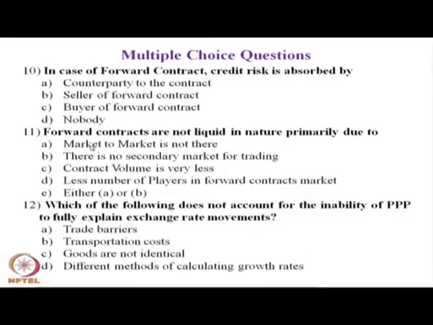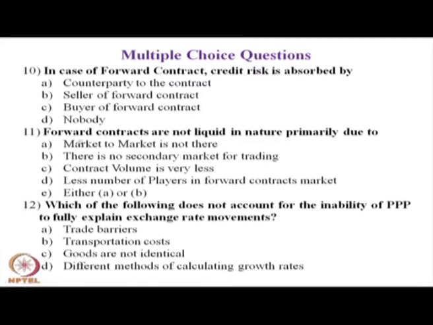Let us move to question number 10. In case of a forward contract, credit risk is absorbed by whom? The forward contract market is unorganized, so nobody bears the credit risk. The bank may not abide by the forward contract if the exchange rate is highly volatile and goes against them significantly. So, question number 10, the answer is D. Nobody bears the credit risk in the forward contract market.